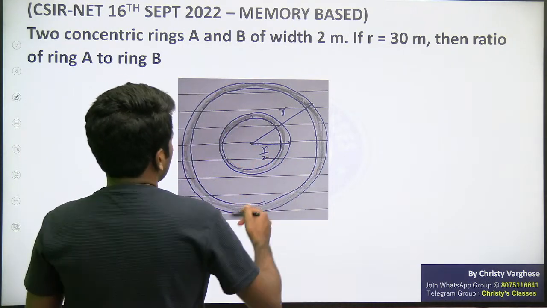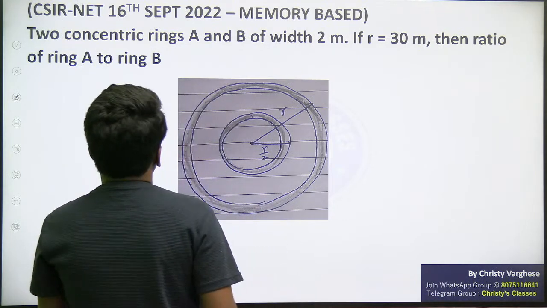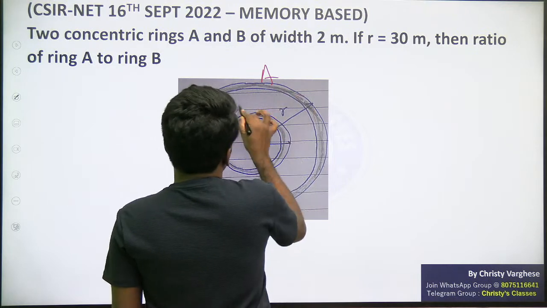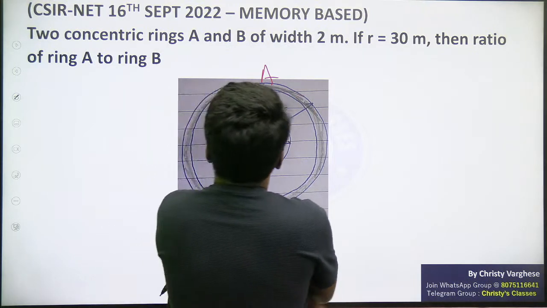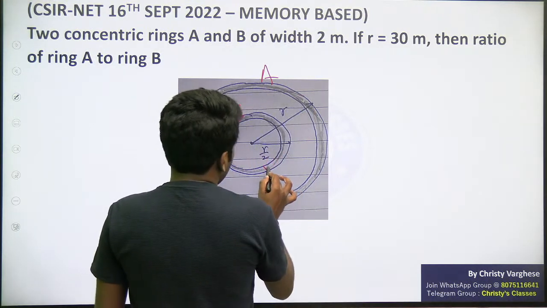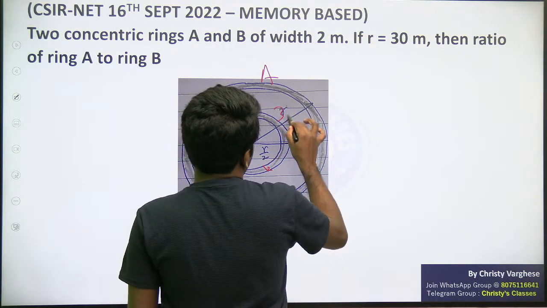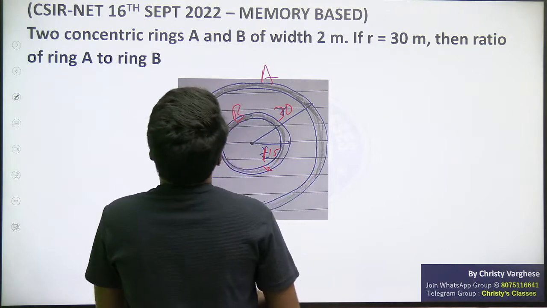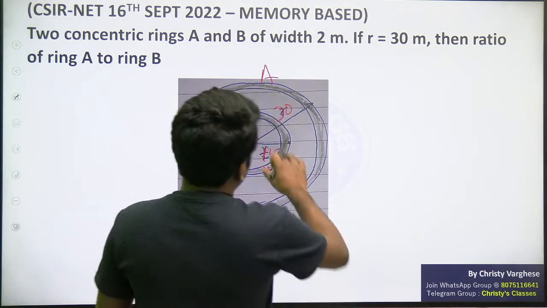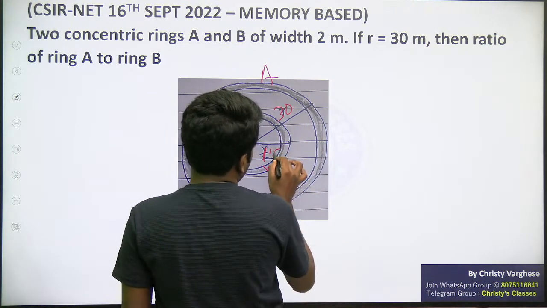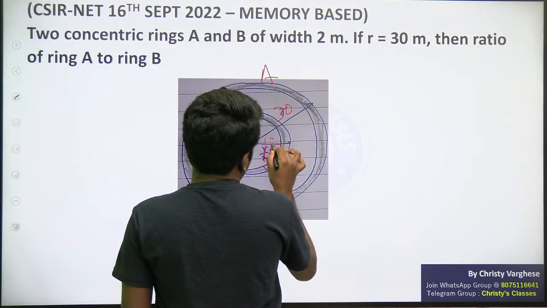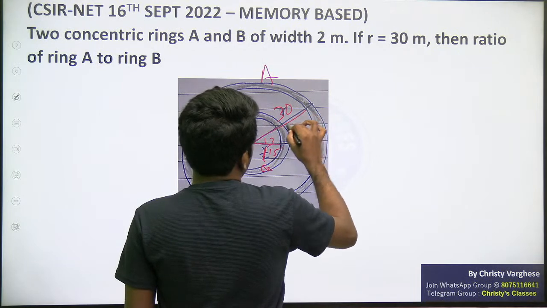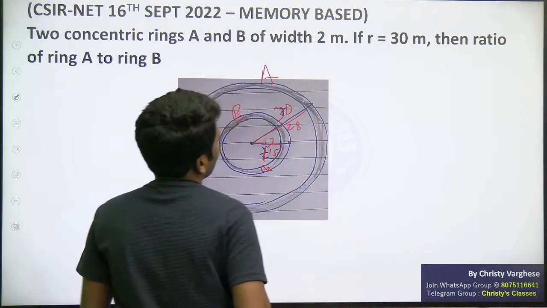So radius is 30. What is the ratio of outer ring to inner ring? Ring A is this and ring B is this if you assume. Ring A to B. Here width 2 meter hai. Question says R is 30. So this is 30. This is 30 by 2, 15. That is outer radius. So inner radius क्या होगा? 13 होगा. 15 minus 2. And 30 means inner radius 30 minus 2, 28 होगा.